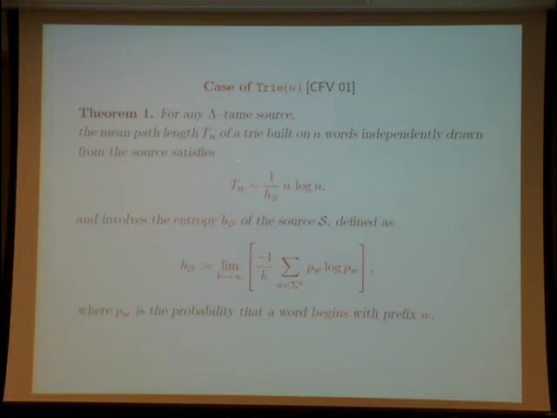But here we have the constant before, which is the inverse of the entropy, because for such lambda-tame sources, the entropy exists, and the entropy can be seen as the limit of something which involves the p_w. So our first result is a generalization of the path length of a trie to a general source, provided it is lambda-tame.